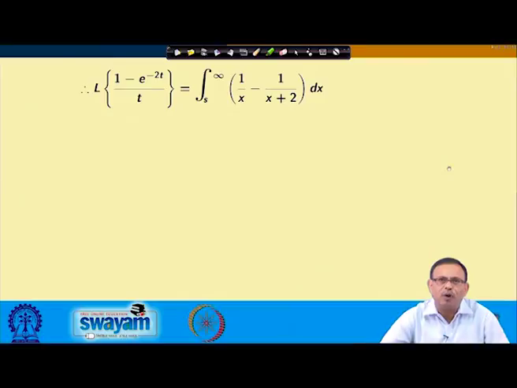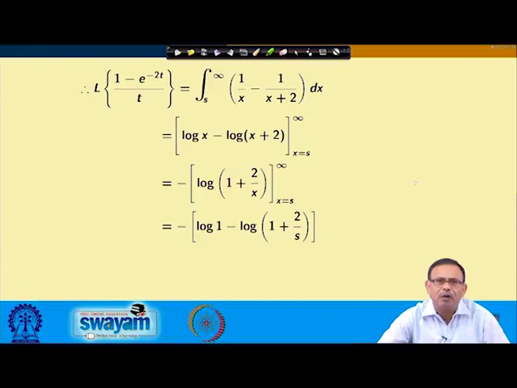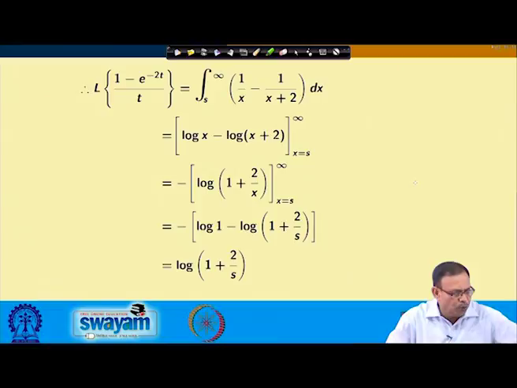This we write as 1 by x minus 1 by x plus 2 into dx, and if I evaluate it, I will obtain log 1 minus log of 1 plus 2s by s, and this I can write down as log of 1 plus 2s by s using this property.